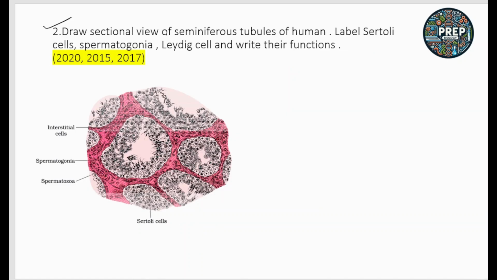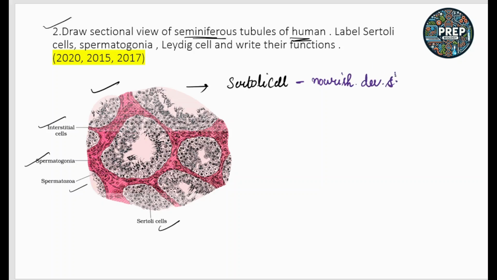Next question is, draw the sectional view of the seminiferous tubule of a human. Label these parts. This is the sectional view of the seminiferous tubule, and you have the interstitial cells, spermatogonia, spermatozoa and the Sertoli cell. These cells and the labeling are important. The diagram is also very important. If we talk about the function of the Sertoli cell, we know that the Sertoli cell provides nourishment to the developing sperms.